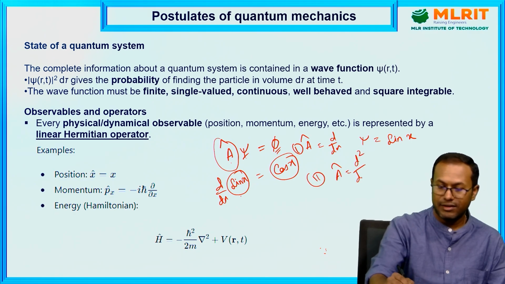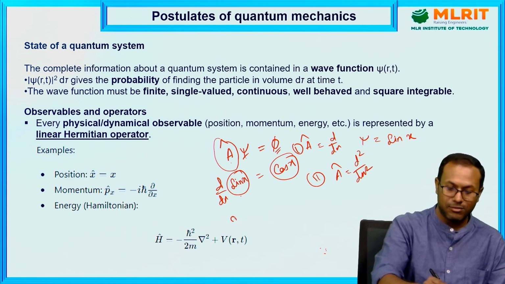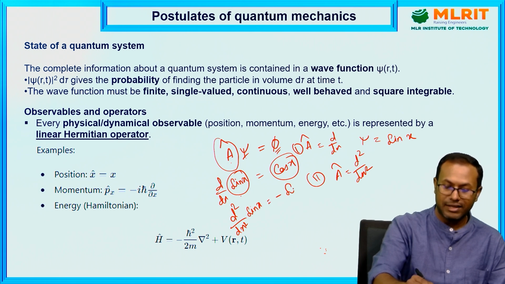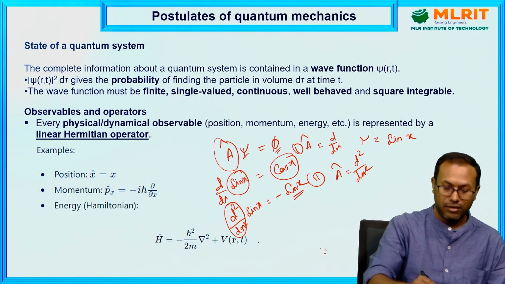d2/dx squared acting on psi. Suppose in the second case I take psi as sin x. The first derivative gives cos x, and again the second derivative gives minus sin x, because differentiating twice, sin x goes to cos x and then to minus sin x. So in this case, the operator A acting on the wave function psi equals sin x gives some value, minus 1, along with the same wave function.